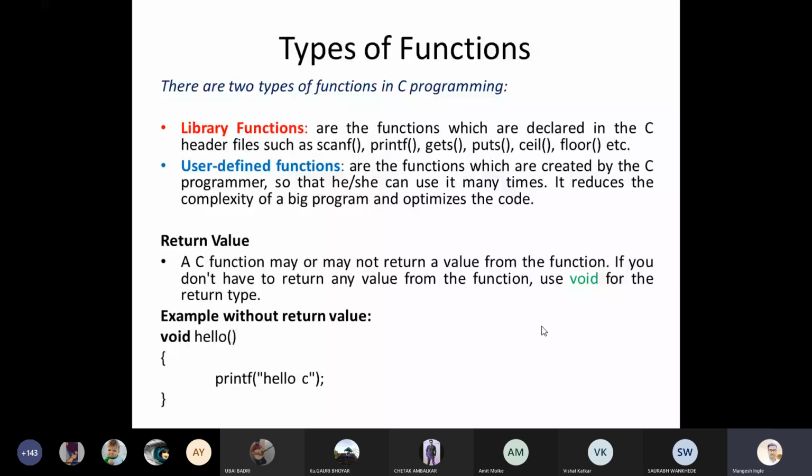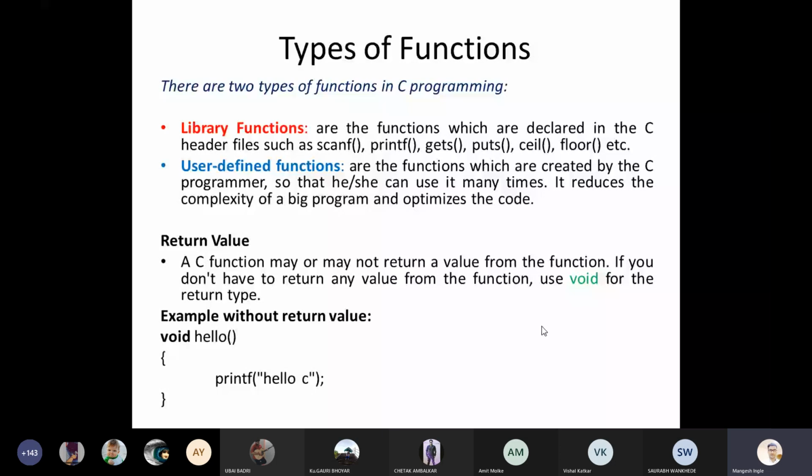Library functions are nothing but system defined functions, or C header file defined functions, or C compiler defined functions, right? User defined functions means programmer defined functions. Those persons who are working in the programming language create these kinds of functions, and the functions created by that particular programmer we call user defined functions. So with their names you can easily remember and understand them.